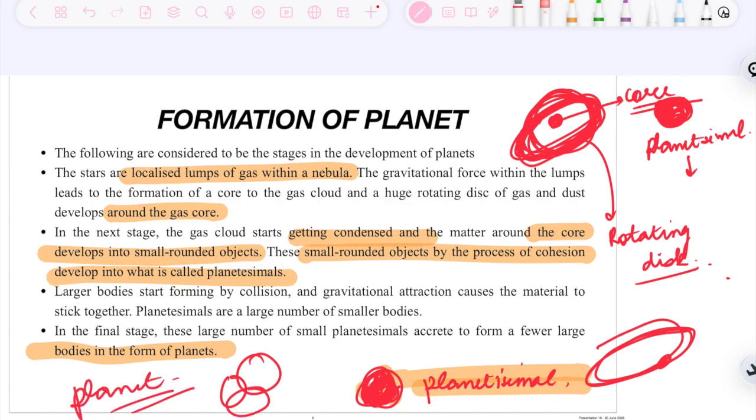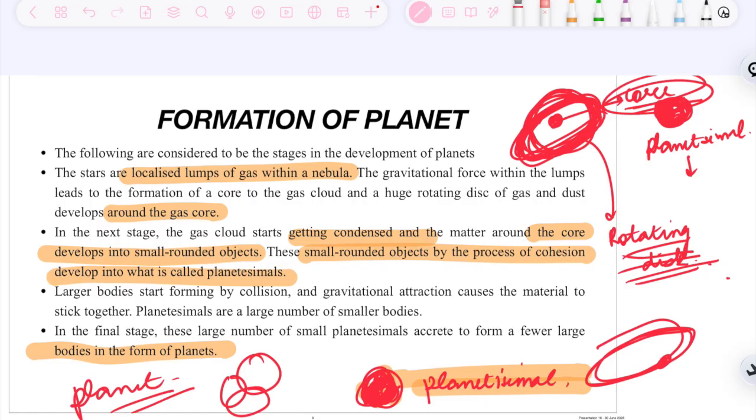What is the formation of a planet? The formation of a planet is basically that we have a star. Now what happens in a star? Due to gravitational pull, a core is formed. Now what happens to the rest of the nebula? Due to rotation, because the nebula is rotating, a rotating disk is formed. Of what? Of gas and dust.